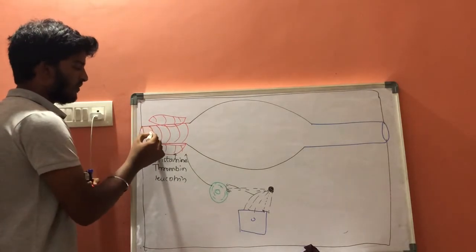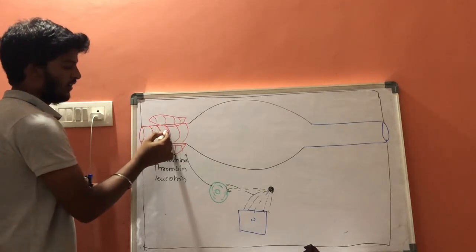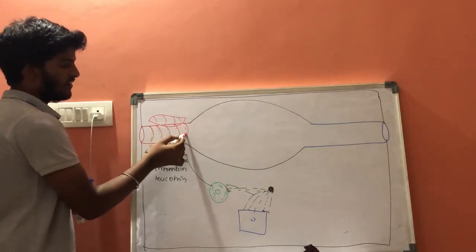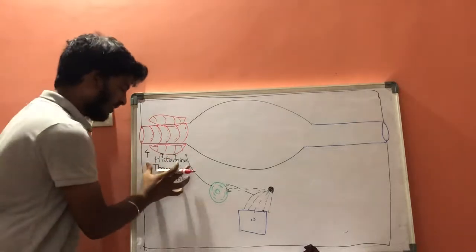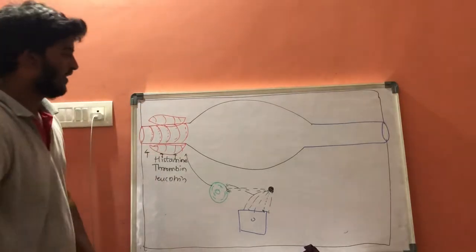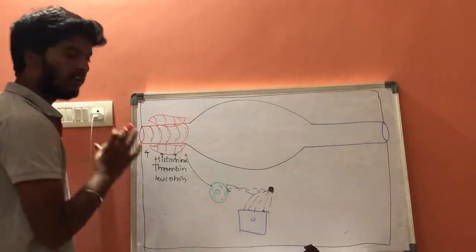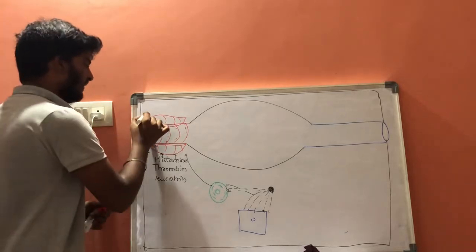They will act on the smooth muscles of arteries. These are the smooth muscles of arteries. Because of this action of histamine, thrombin and leukotrienes, there will be arteriolar dilation. Then there will be dilation in this area.